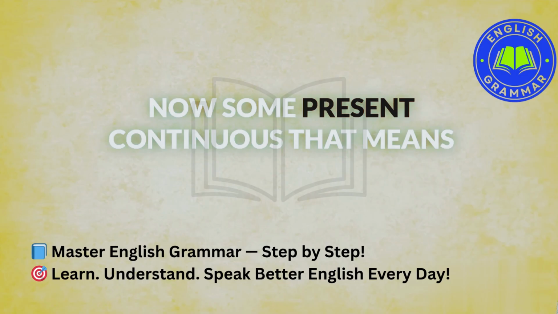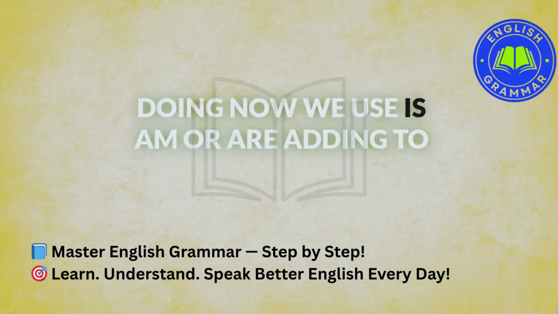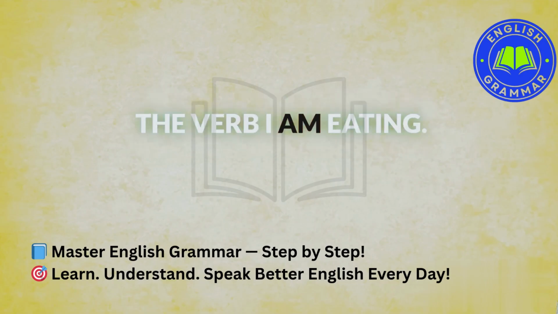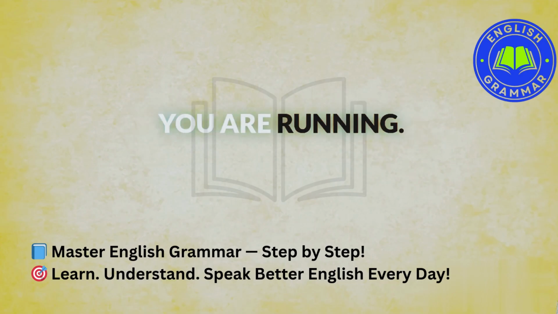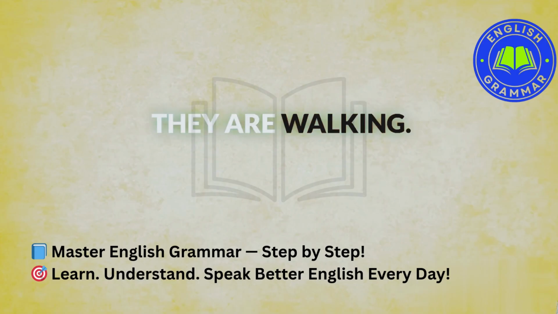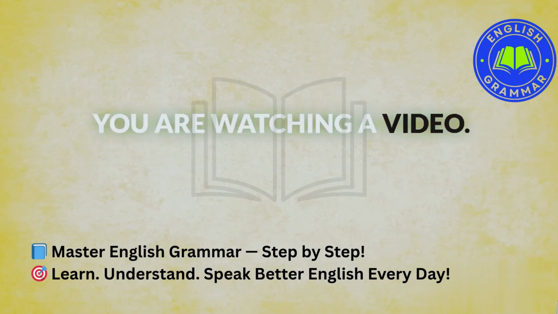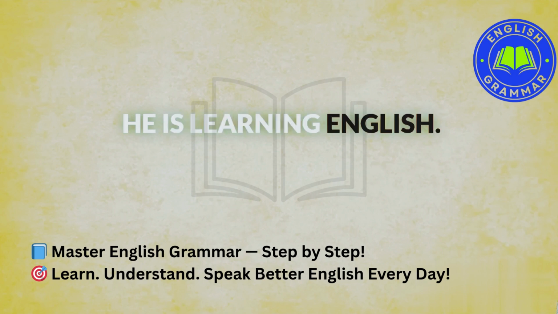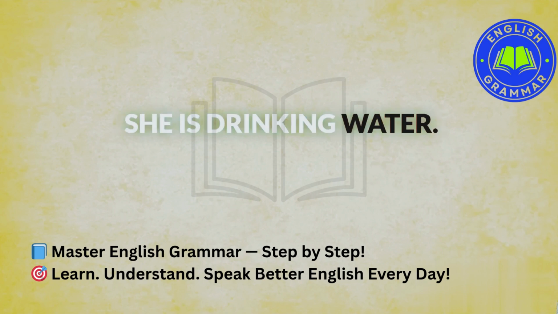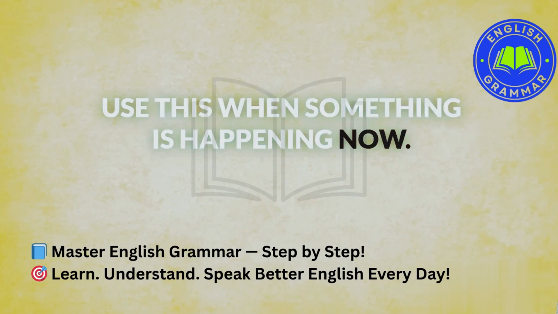Now some present continuous. That means doing now. We use is, am, or are, adding ing to the verb. I am eating, you are running, he is going, she is talking, they are walking. Let's say more. I am cooking now. You are watching a video. He is learning English. She is drinking water. Use this when something is happening now.